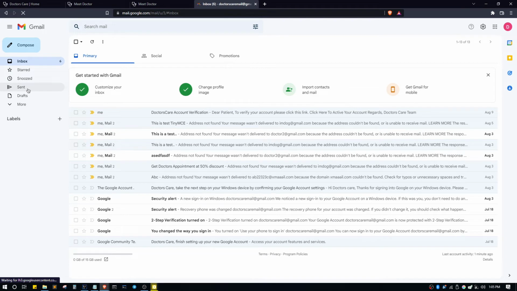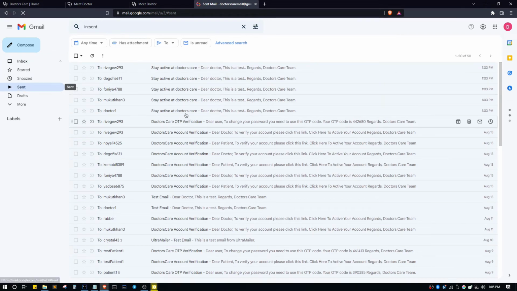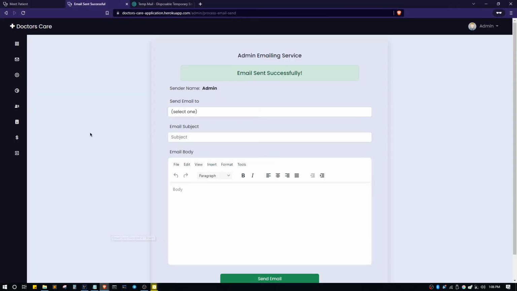Now from our Doctor's Care Gmail, we'll be able to see that we have sent the email to all doctors. Now you can see we have five active users, and we have sent our email to all 5 active doctors. Now let's go to our admin's dashboard.